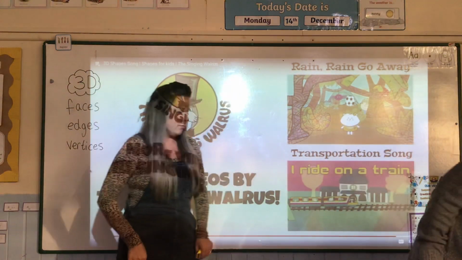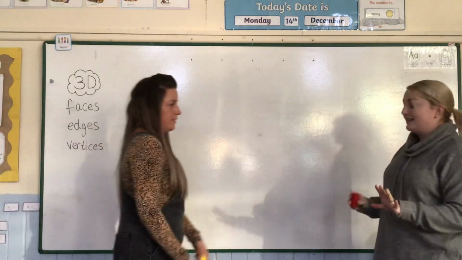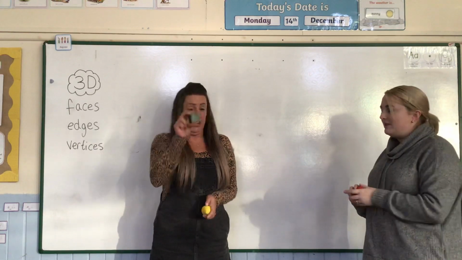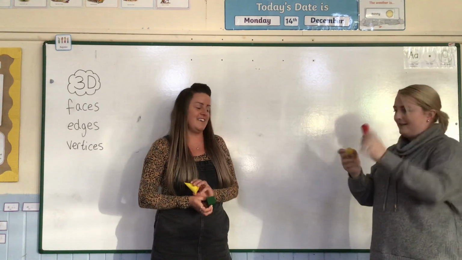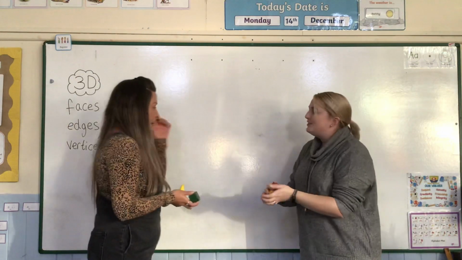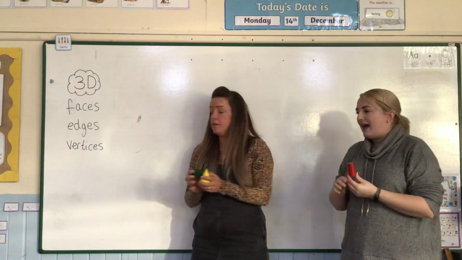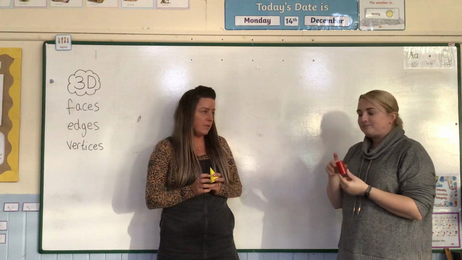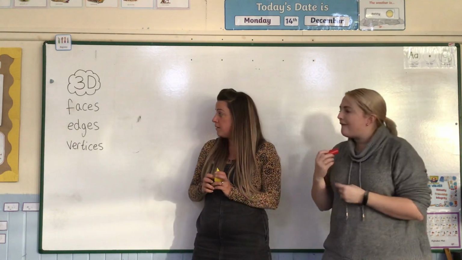So we have just learned 4 3D shapes. We learned cube, cone, sphere and cylinder. So when we learned about our 2D shapes, we learned about our sides and our corners. For our 3D shapes, we actually learn about our faces.